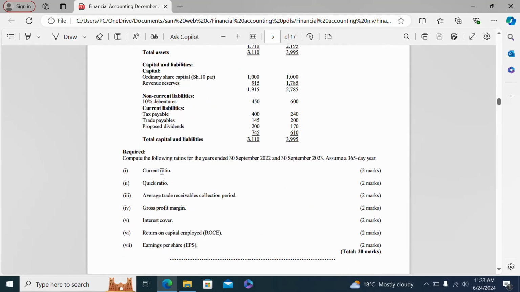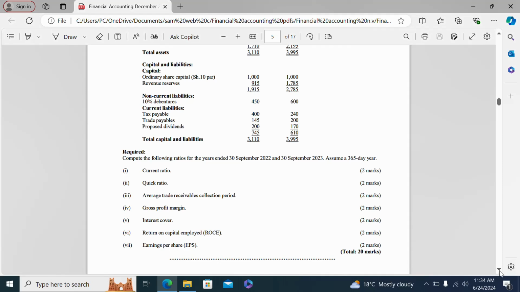The first ratio was the current ratio. The second was the quick ratio. Then average trade receivable collection period, gross profit margin, interest cover, and return on capital employed, which is abbreviated as ROCE. Then earnings per share, which is abbreviated as EPS.